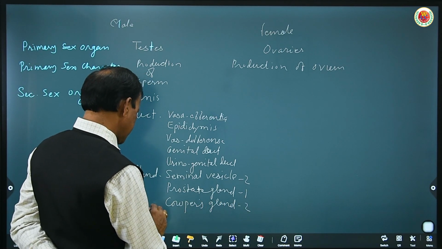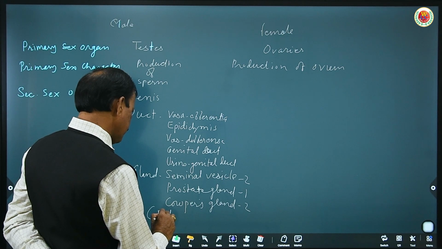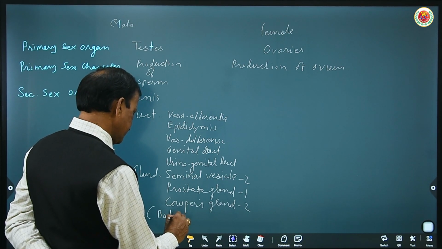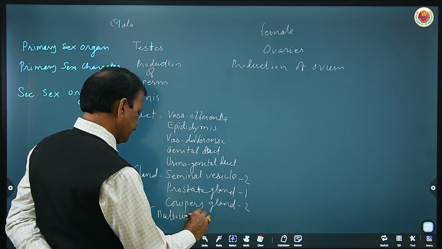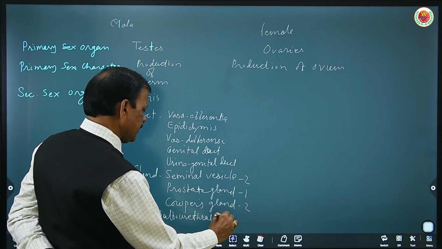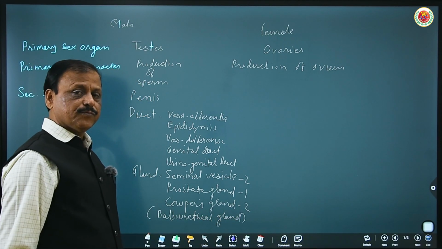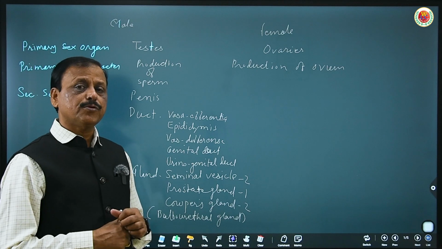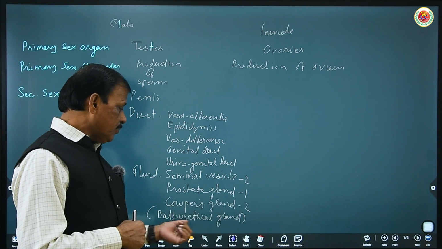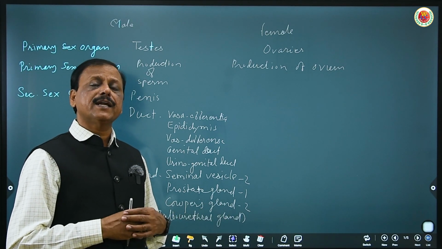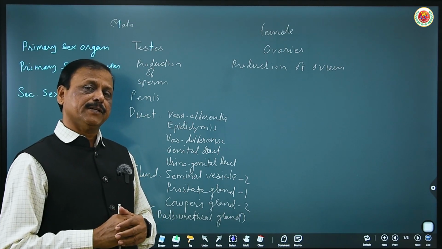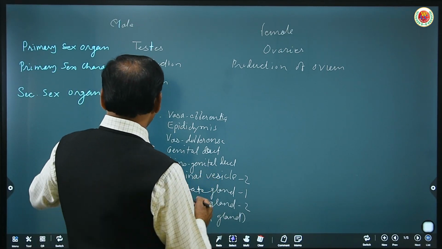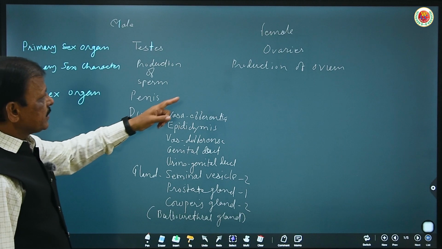Seminal vesicles are two, the prostate gland is one, and the bulbourethral glands are two. These bulbourethral glands are homologous to the Bartholin glands in female. These are the secondary sex organs in male.